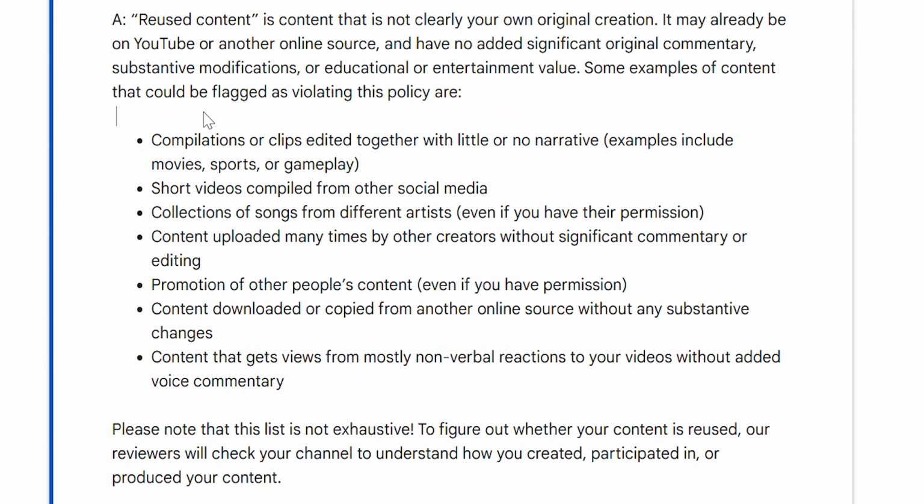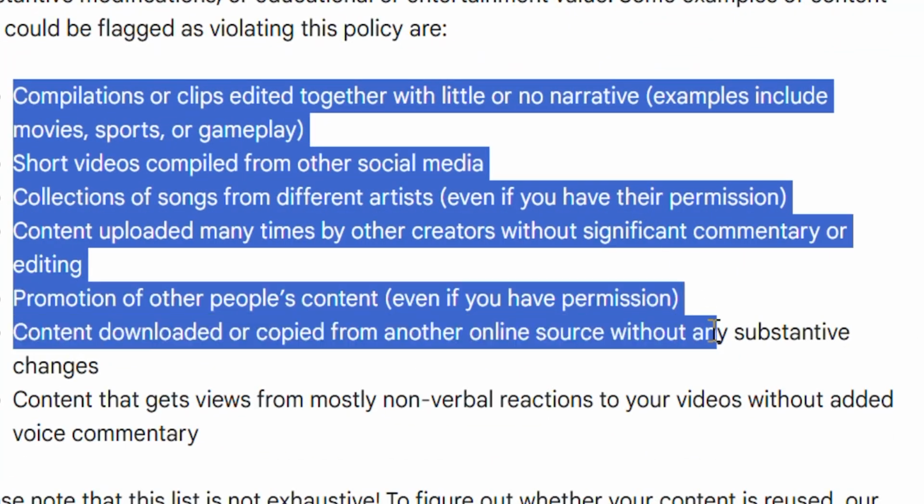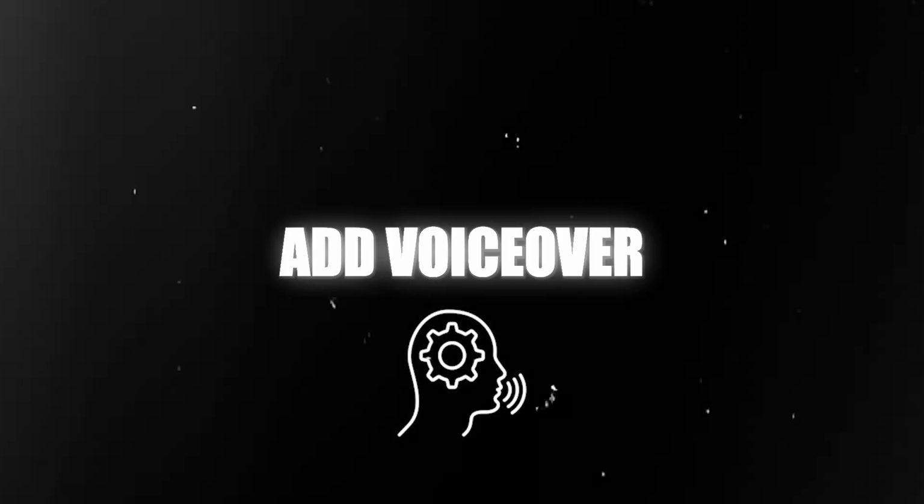And yes, these channels are monetizable only if you follow this rule right out of YouTube's reused content policy. A scene from a movie where you have rewritten the dialogue and changed the voiceover. This means cutting up the clips, adding transitions, adding voiceover, and basically making them transformative. So let me show you how to do this.